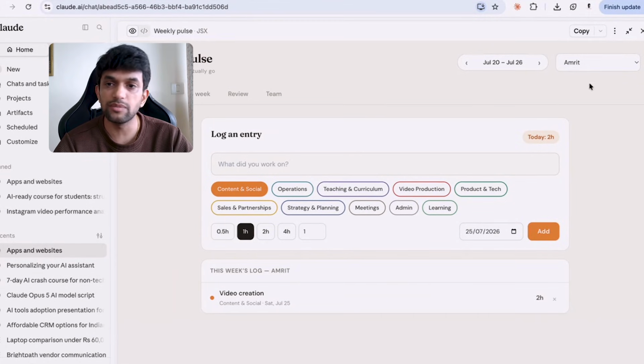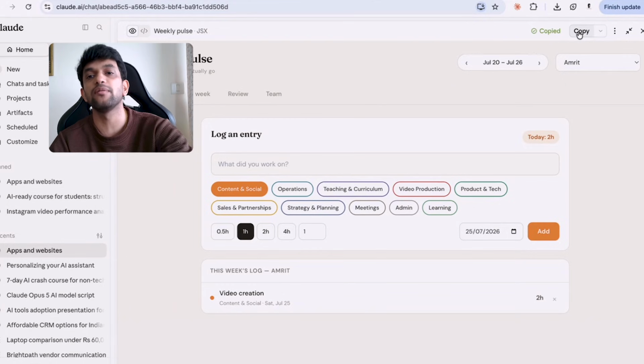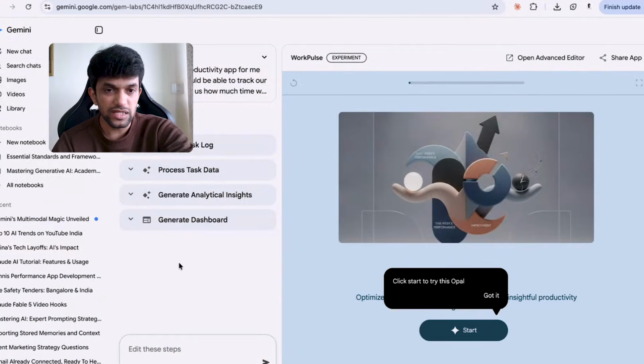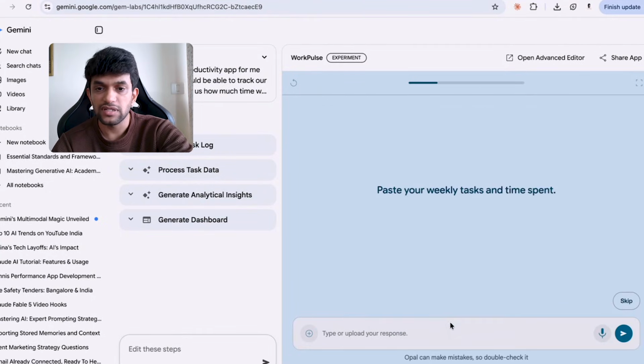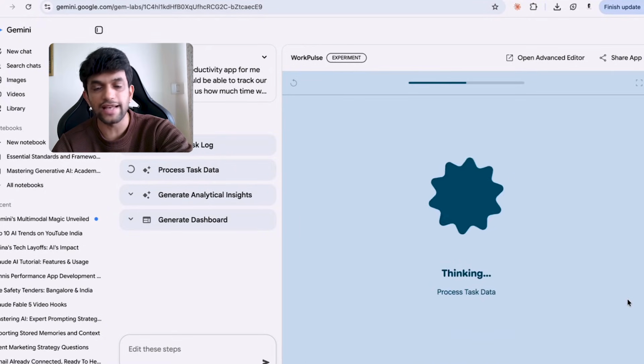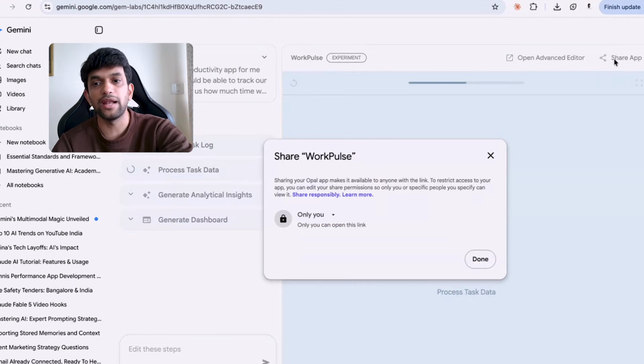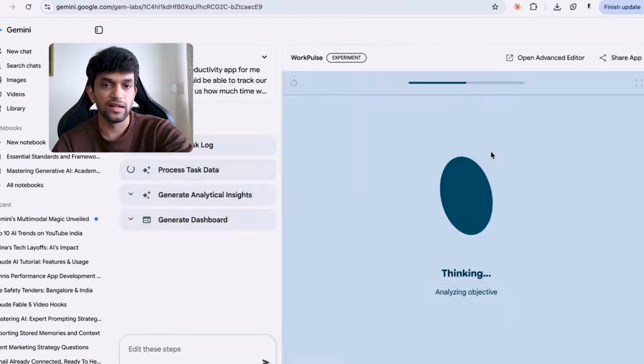Here it is not publishable, but yeah, you can copy the code, put it on GitHub, and you can start from there. Let me see here. Gemini also created something called Work Pulse. I would say start, paste your weekly task and time spent. So it is good, but not as good as Claude. Claude is better, right? I was telling you, right? Claude is better. But here you can see it is a shareable app. I can copy this link and I can share it with my friends as well. Yes. Similarly, you can use Lovable or Replit as well.